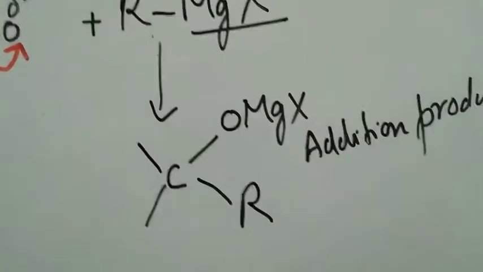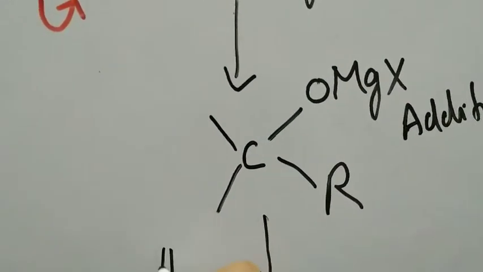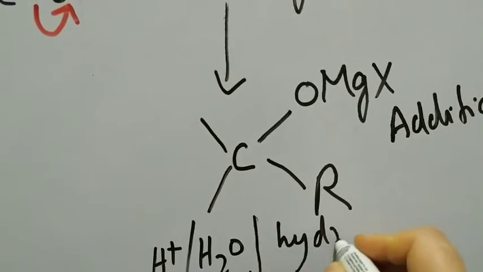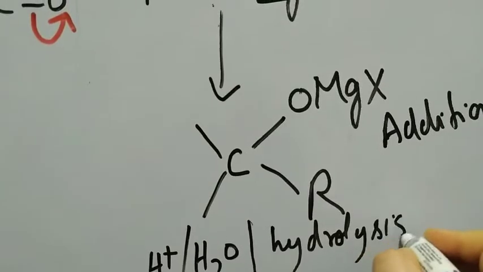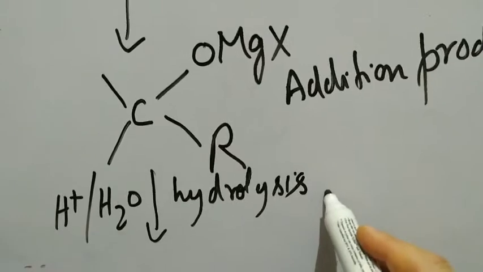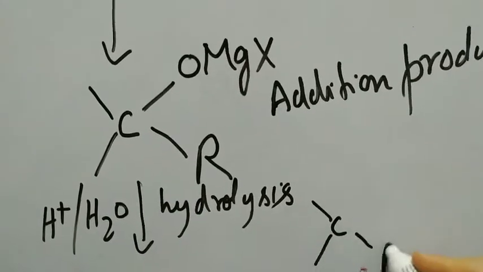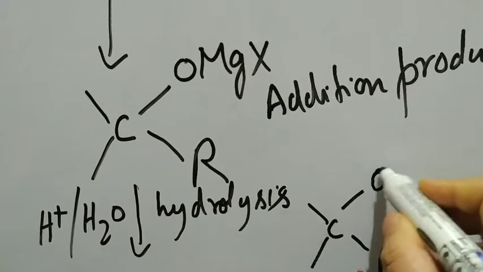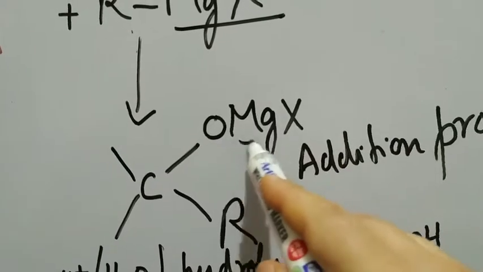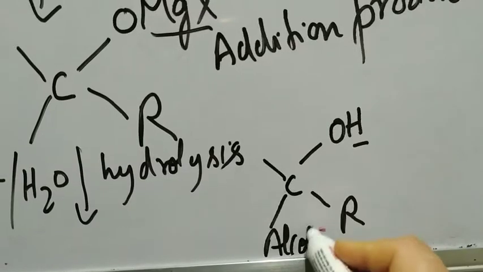After that, the addition product undergoes hydrolysis. We are adding water which leads to cleavage. The process is called hydrolysis. And by hydrolysis, what are our products? Our products are, again I'll write down carbon as such, with R in its own place and O with hydrogen. In place of MgX, hydrogen comes in, so that the product formed is an alcohol.